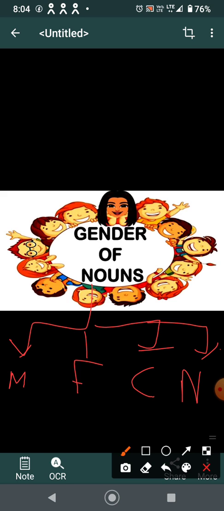There are 4 kinds of gender. So in order to differentiate the different kinds of noun under the category of male, female, common or neuter, this term is given as gender.